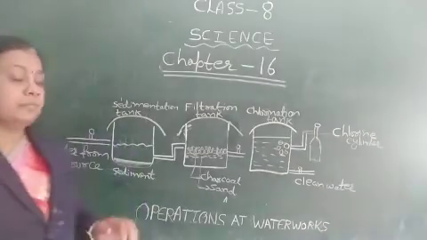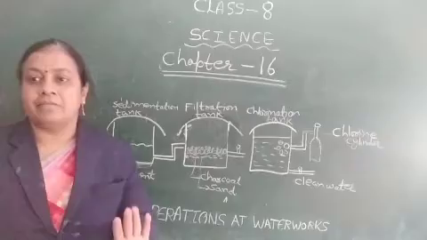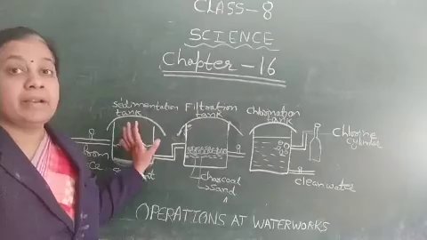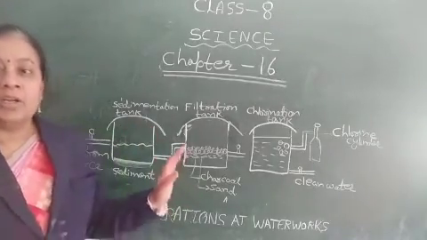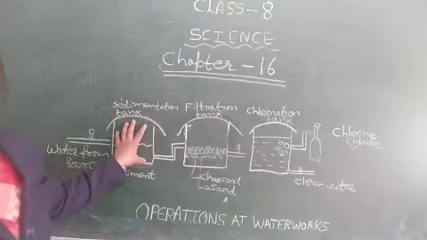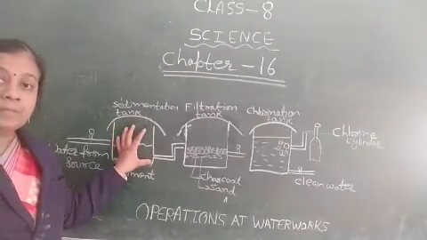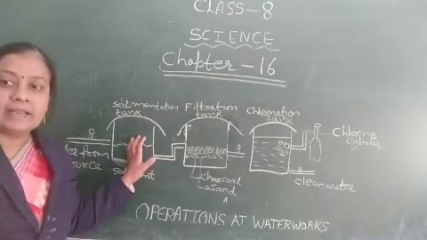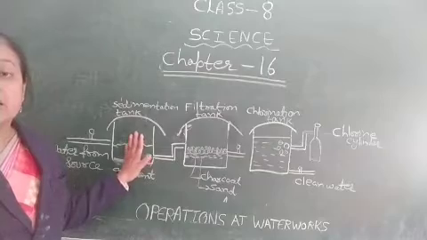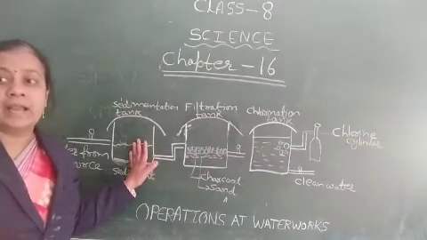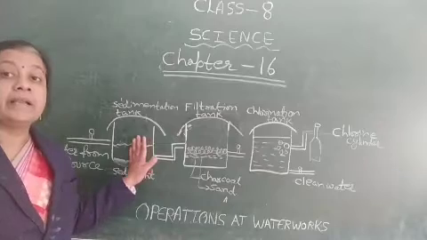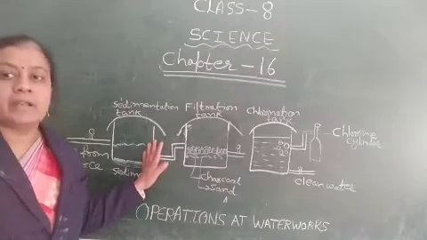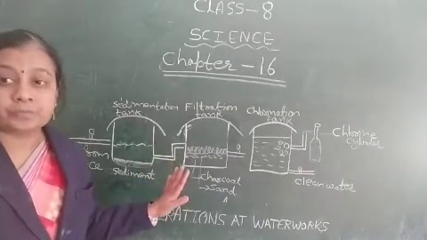Water pumped from the source, which may be a river, lake or dam, is allowed to stand in a sedimentation tank, a large tank also called a settling tank, for a few hours. Here the mud, sand and other suspended particles settle down.